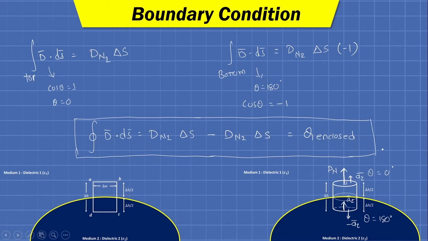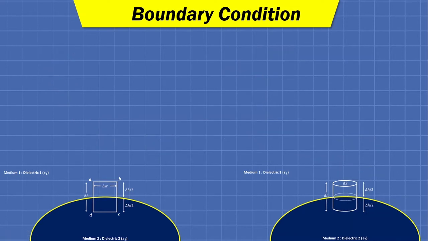So determining the right hand side of the equation, we can write dn1 delta s minus dn2 delta s equals Q. Now Q is nothing but rho s into delta s, and doing so we will have dn1 minus dn2 multiplied by delta s.